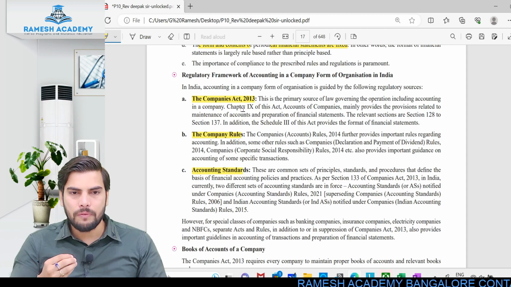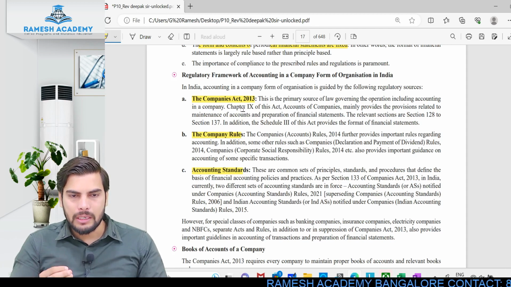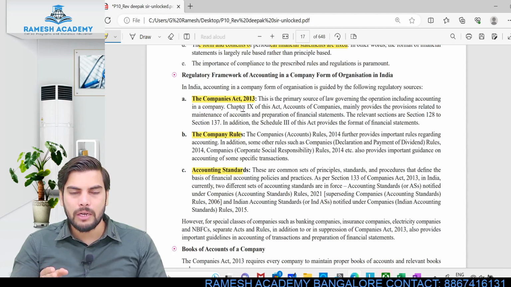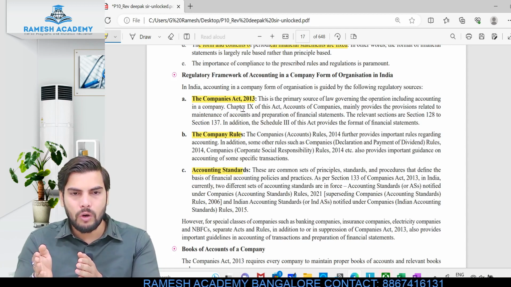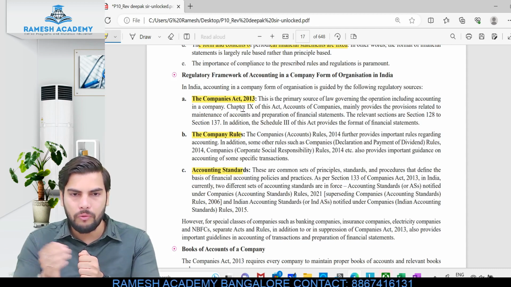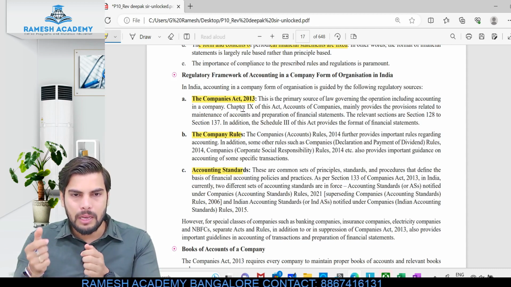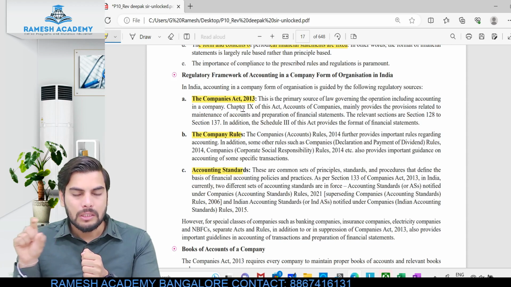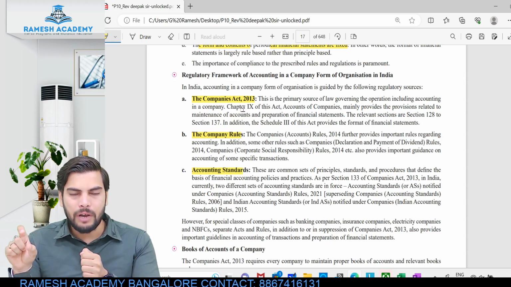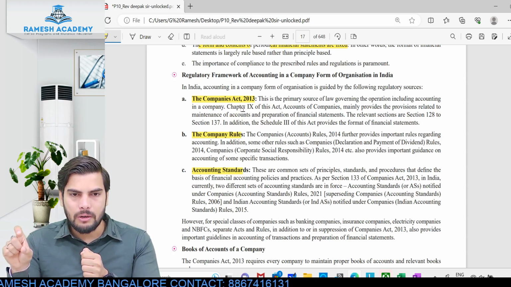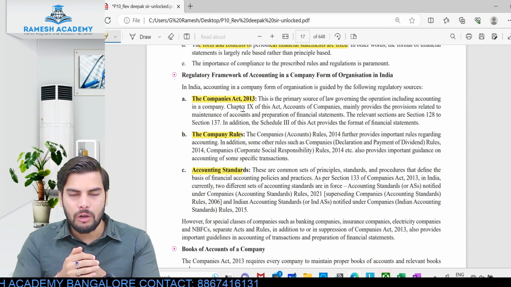When I say books of accounts, it can be maintained either in physical form or electronic form. Books of accounts will also include the supporting documents. Systematically, the sales invoices have to be kept in a different folder or file. Purchase invoices or purchase bills, I need to maintain a separate file for, bank statement, separate file for fixed asset purchased. We'll call it the fixed asset register, and we'll maintain a separate fixed asset register.